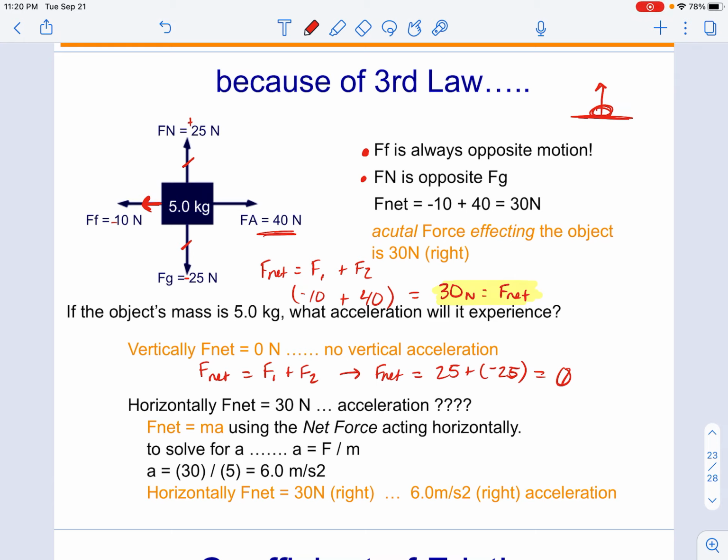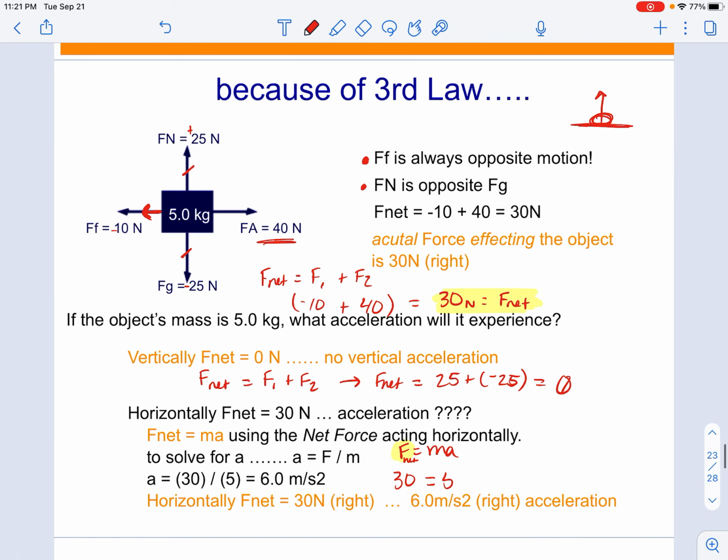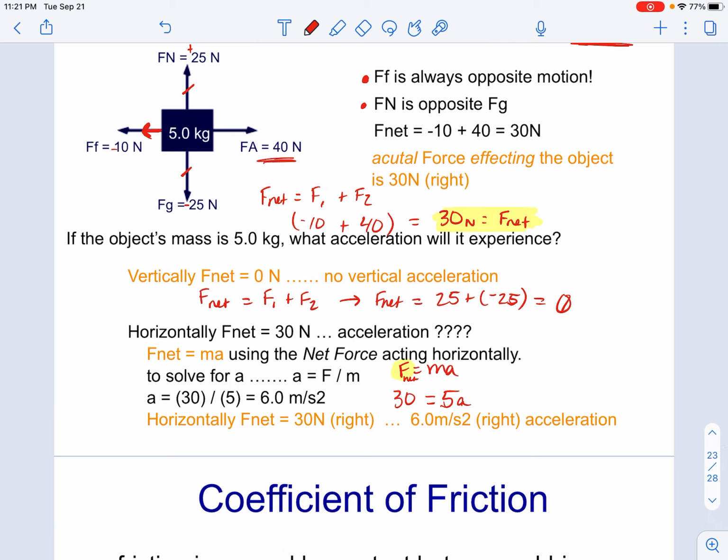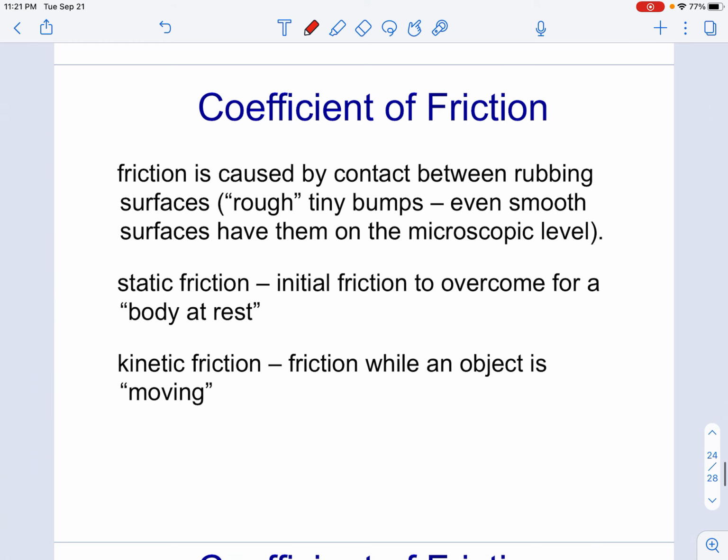So whenever I get ready to calculate what that acceleration rate is, I'm going to use F equals ma, but now my net force is going to be the 30 newtons from the previous calculation. So 30 newtons equals 5 times a. So then I would divide both sides by 5, and that's going to give me my acceleration is equal to 6 meters per second squared on the horizontal axis specifically.